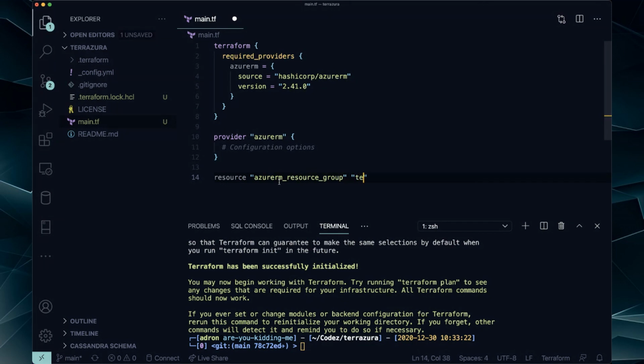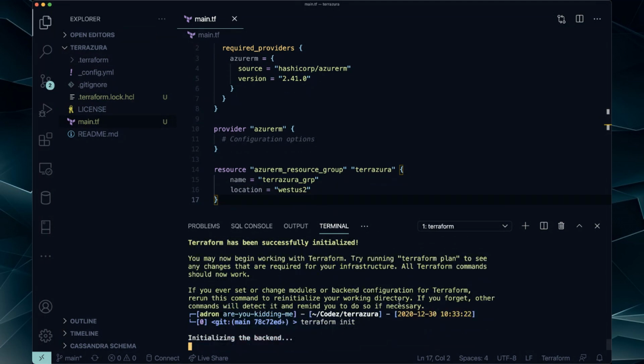Call it Terrazura. Undo this. All right, name Terrazura. Whoops, Zura group. Then location. The base will be set to West US 2.